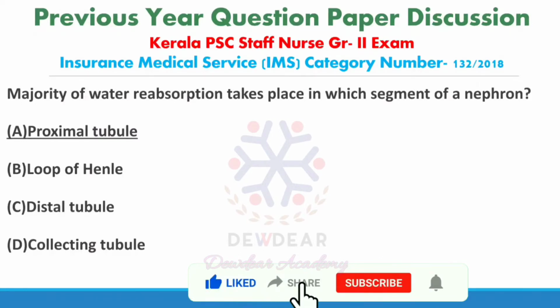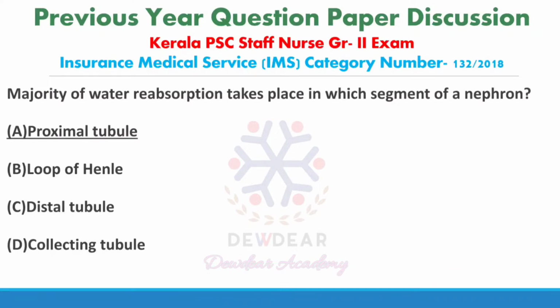The proximal tubule reabsorbs 65% of water, sodium, potassium and chloride, and 100% of glucose, 100% of amino acids and 85 to 90% of bicarbonates. So the correct answer is the proximal tubule of the nephron.